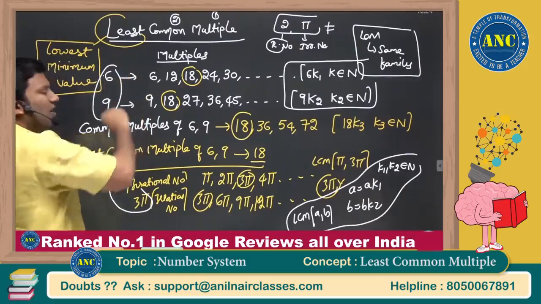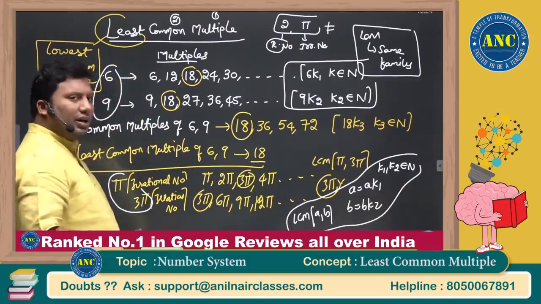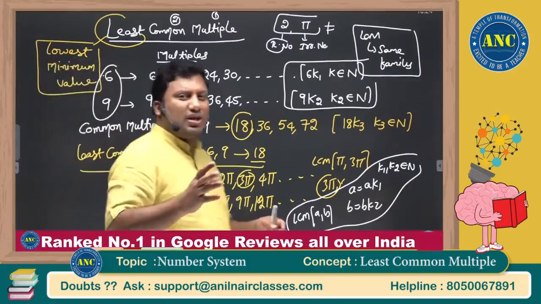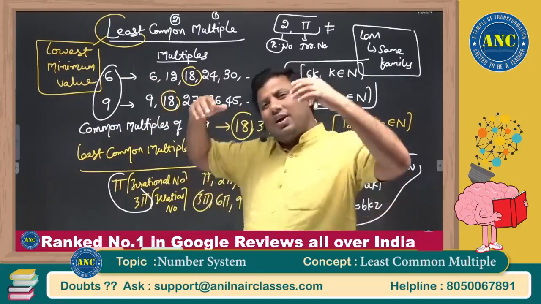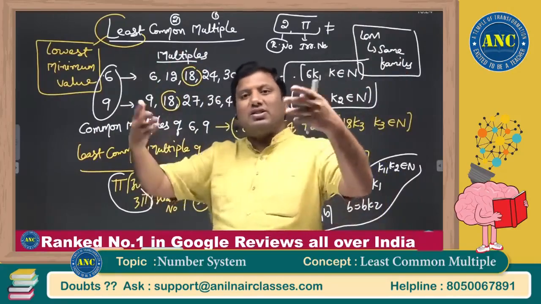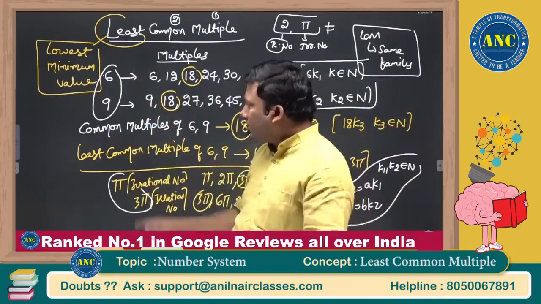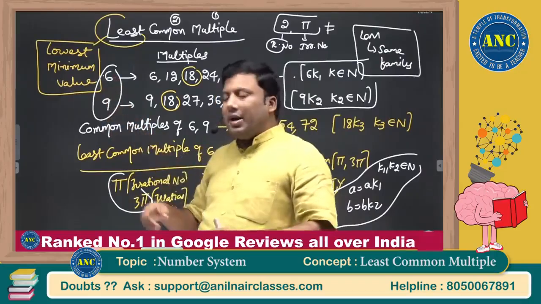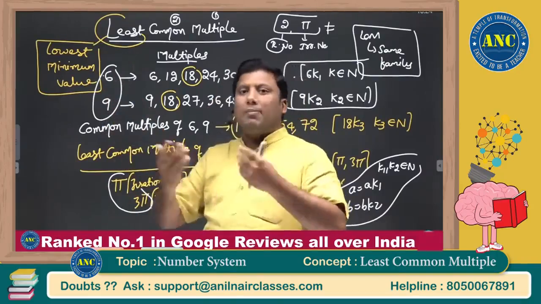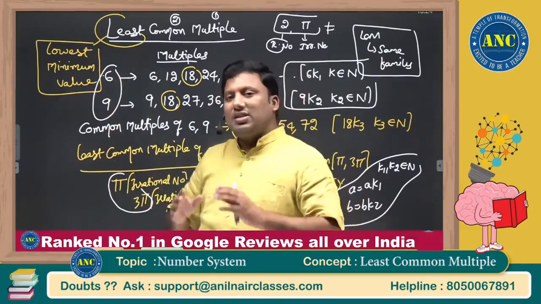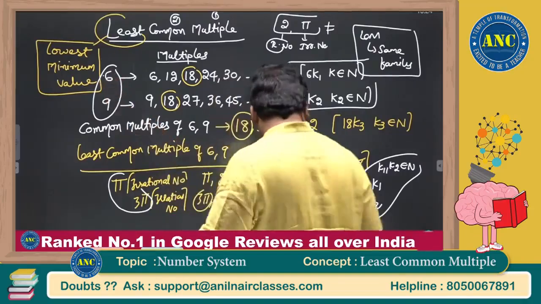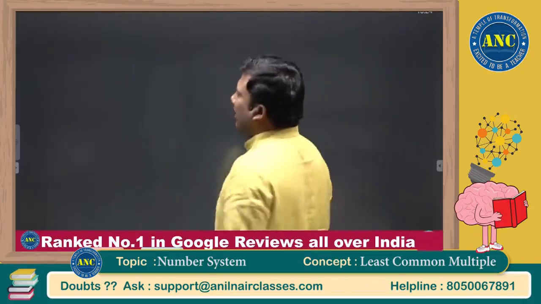Here we found LCM for two numbers, but LCM can be for 3 numbers, 4 numbers, 5 numbers. If I take two numbers, various scenarios will come into your mind. Let me take two numbers, then I'll extend it to 3 numbers, 4 numbers. Suppose I took a number. The second number could be a multiple of the first number, or not a multiple of the first number. There will be so many cases.